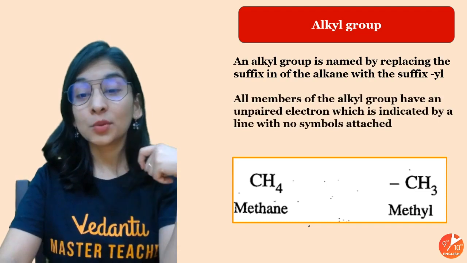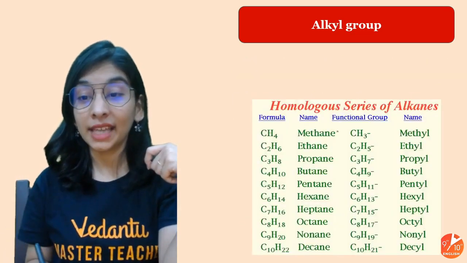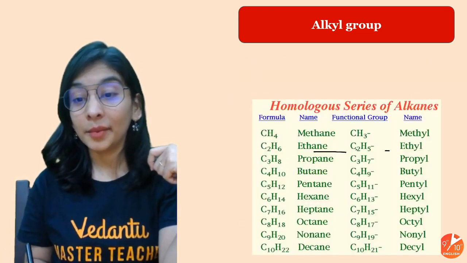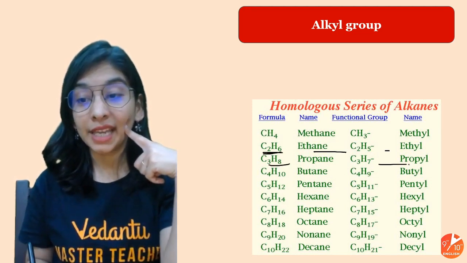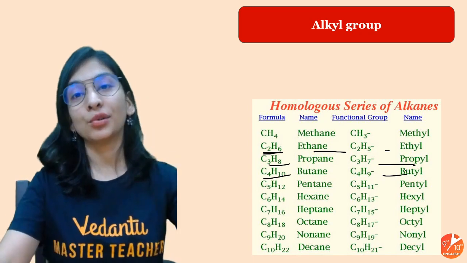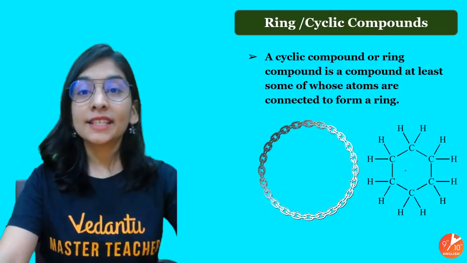So methane becomes methyl. I'll always end it with "-yl". Methane becomes methyl, ethane becomes ethyl. This was ethane, 1 hydrogen less, ethyl. Propane became propyl, butane butyl, and so on. All right, so this is an alkyl group.